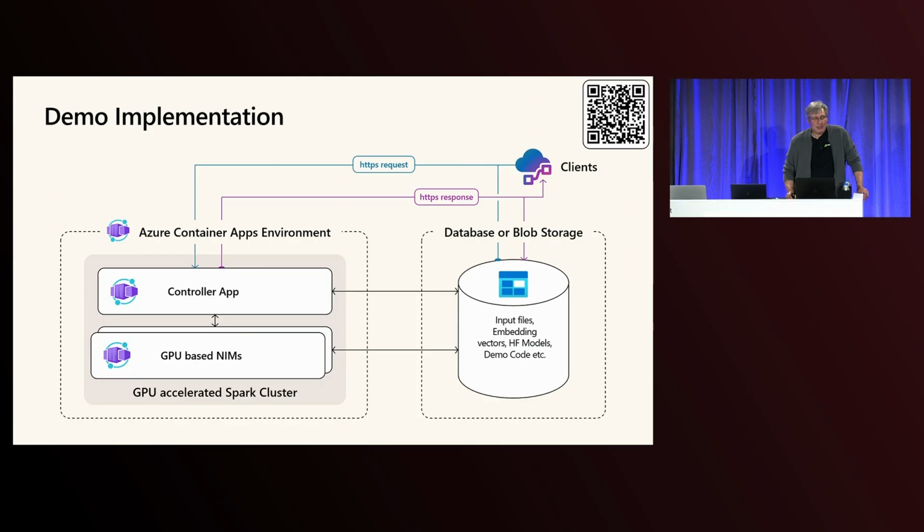For workers, we can definitely use many replicas. The scalability of ACA will shine here because of the load. And for the controller, it's just one replica.